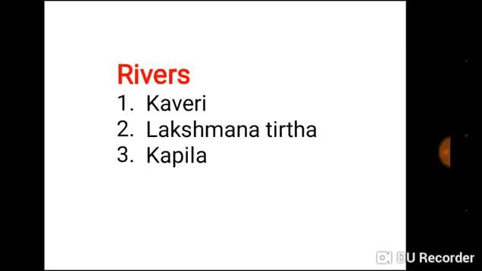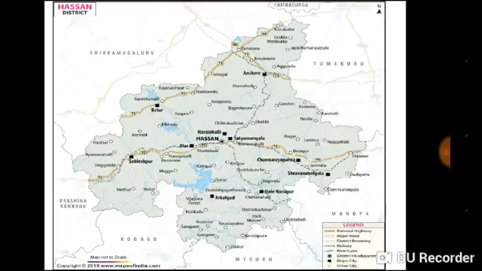In this area the rivers that flow are Kaveri, Lakshmana Tirtha, Kapila. Our next district is Hassan district.